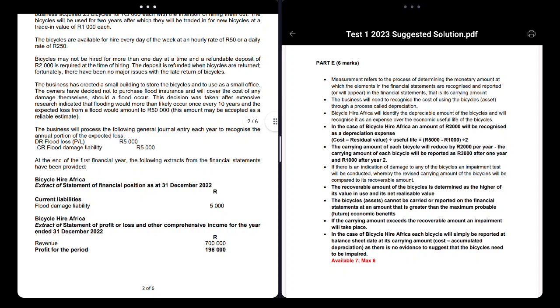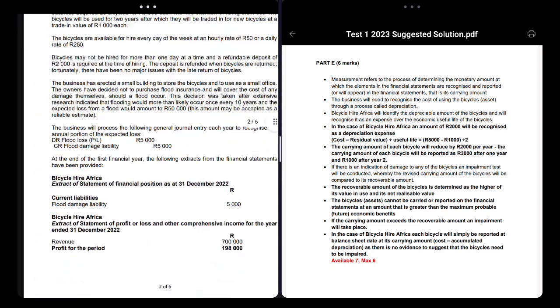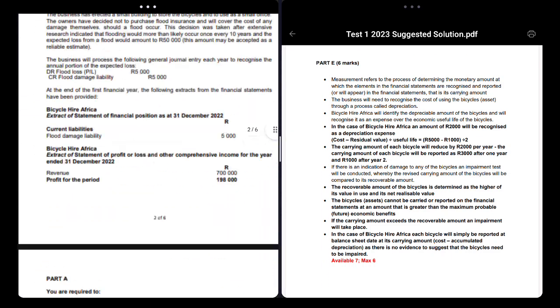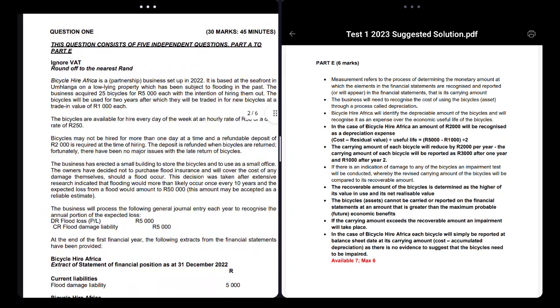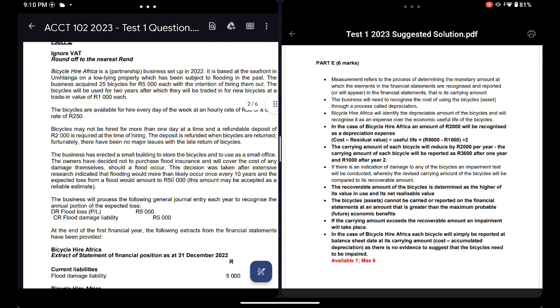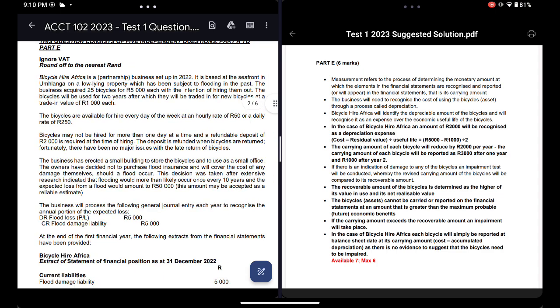So they said over here, wait, where's that thing where they say how much it is worth or whatever? Let's see, because I told you that here's a job. Bicycles are worth 5,000 rand each. It has a value of 1,000 rand at the end of 2 years. So 1,000 rand is your residual value, 5,000 rand is cost. Formula: cost minus residual value over the lifespan of the asset.